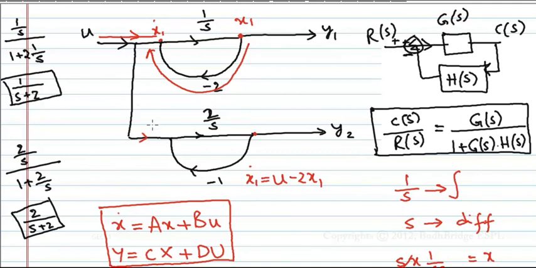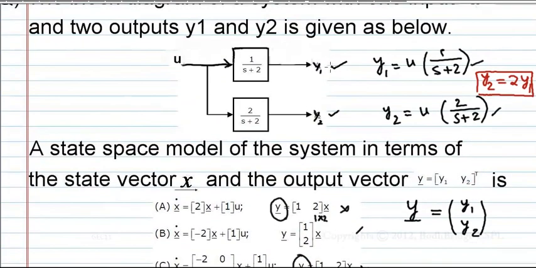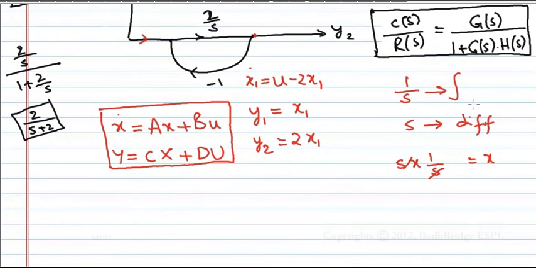Anything more is going out, so don't care. X1 dot equal to minus 2x1 plus u. And what is y1? Y1 equal to x1 directly, because from x1 you are getting y1. And what is y2? We know that it is nothing but 2 times x1, because y1 is x1 and y2 is 2 times this x1.